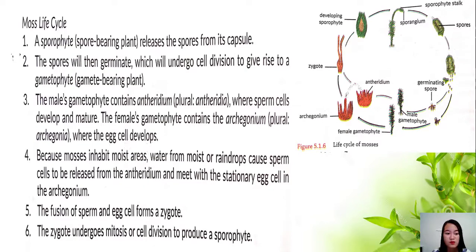Because mosses inhabit moist areas, so mahilig daw sila, or mostly makikita sila sa mga moist areas, water from moist or raindrops cause sperm cells to be released from the antheridium and meet with the stationary egg cell in the archegonium. So ito po ay true sexual, tama. So the fusion of sperm and egg cell forms a zygote. Then the zygote undergoes mitosis or cell division to produce a sporophyte. Ayan. So this is the life cycle of mosses, no?